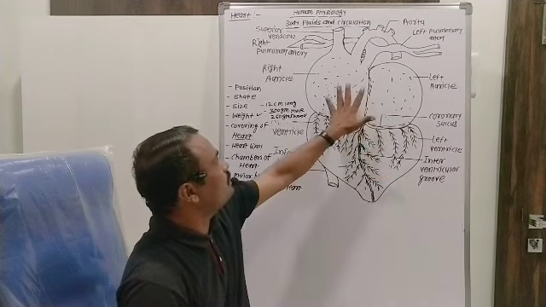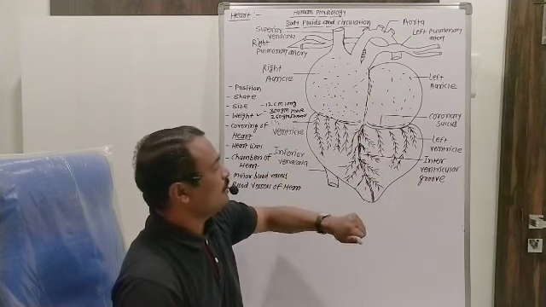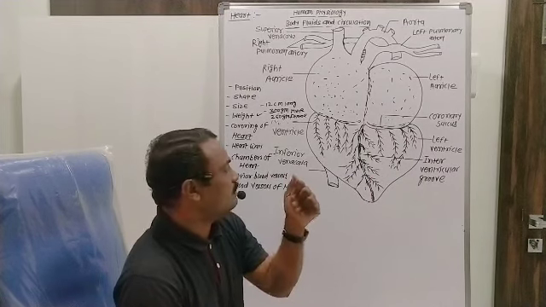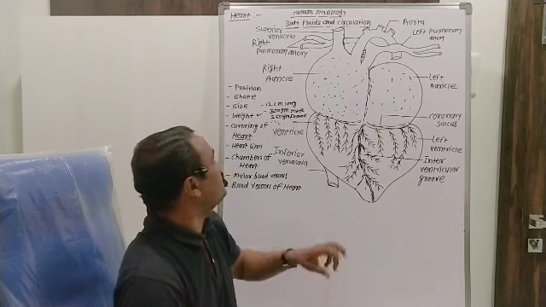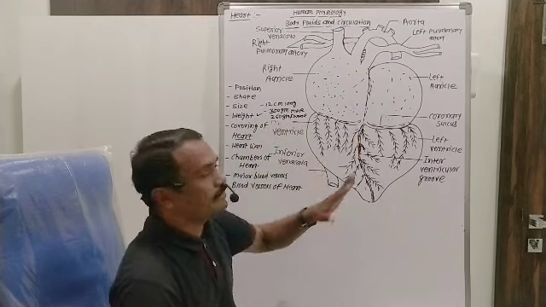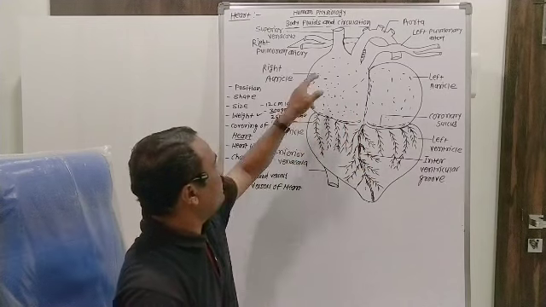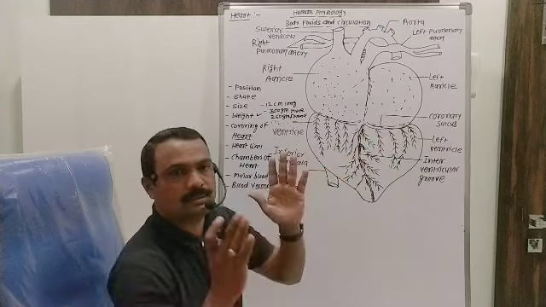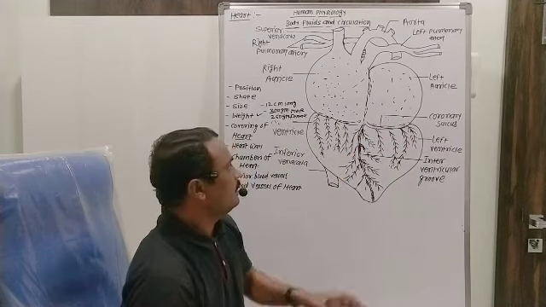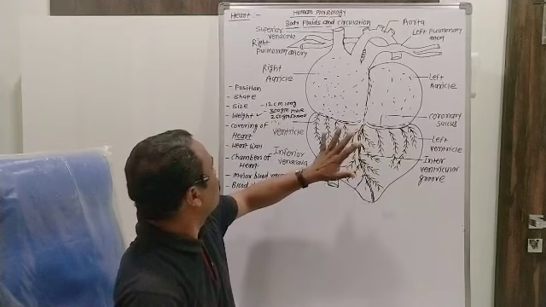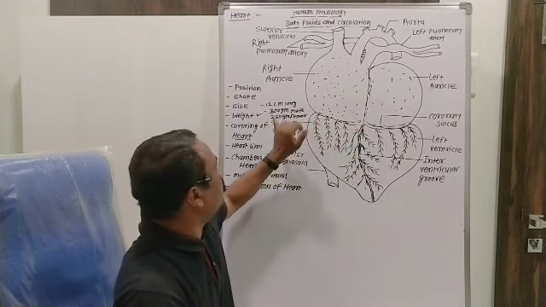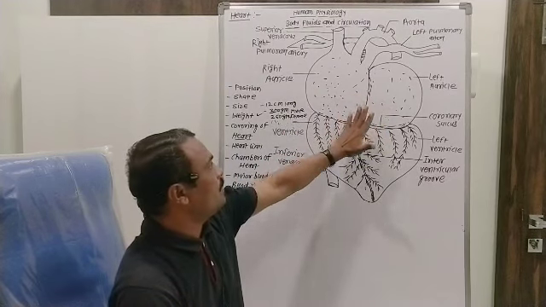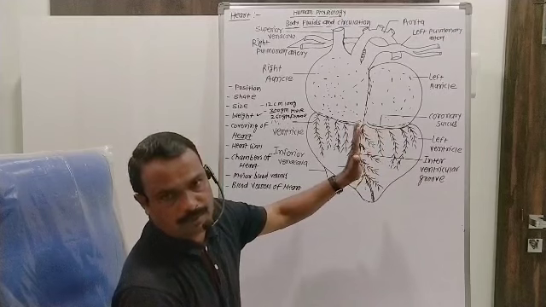Now, what is the shape of this heart? It is conical in shape. The size of the heart is about a closed fist, and it measures about 12 cm in length, 9 cm in width, and 6 cm in breadth. That is the measurement, the size of the heart. Now, when we study the weight of the heart, it measures about 300 gram in male and 250 gram in female.